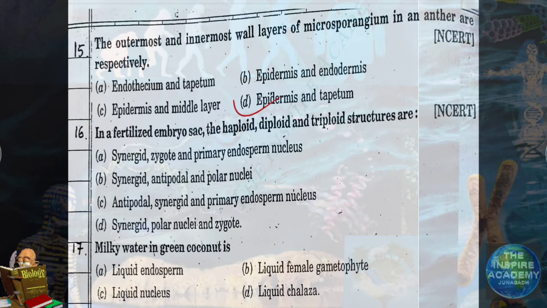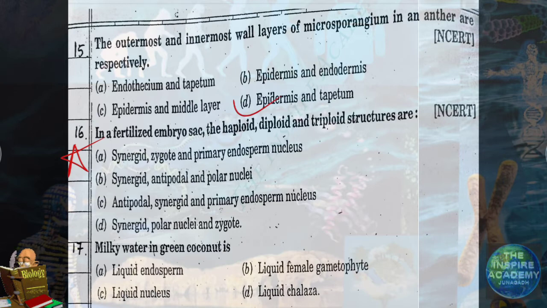Question number 16. In a fertilized embryo sac, the haploid, diploid and triploid structures are. So inside a fertilized embryo sac, which will be the haploid structure? Haploid structure is synergid.